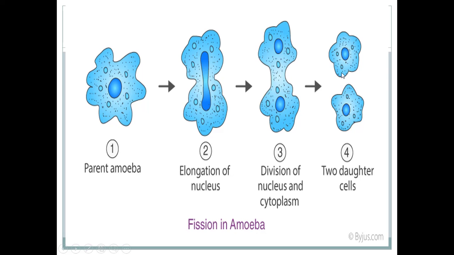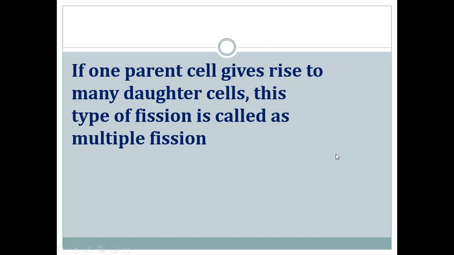Okay, children. So this is the asexual reproduction which takes place in amoeba, which is called binary fission, because one single cell amoeba is divided into two daughter cells. Okay, so it is called binary fission. So parent amoeba: first there will be an elongation of nucleus, then there will be division of nucleus and cytoplasm, which results in two daughter cells. Understood, children?